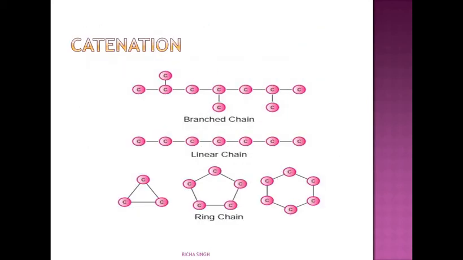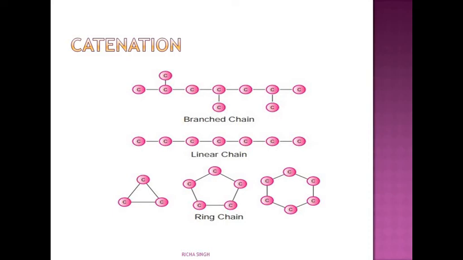Catenation, as we have discussed, is the ability of an element to form bonds with other atoms of carbon, giving rise to a large molecule. It can be a simple linear molecule, it can be branched, and it can be in the form of rings also. So this is the first property, catenation, which is shown by carbon.